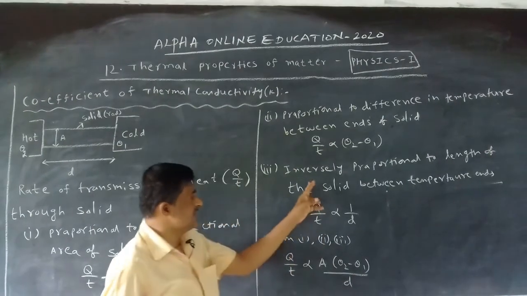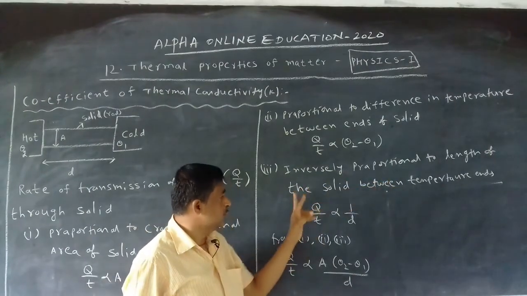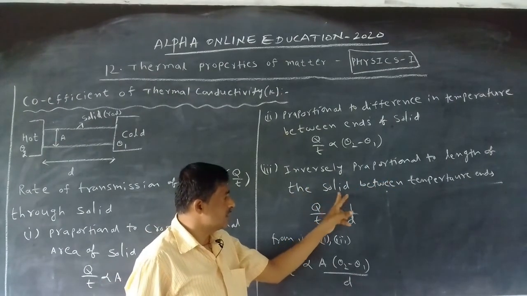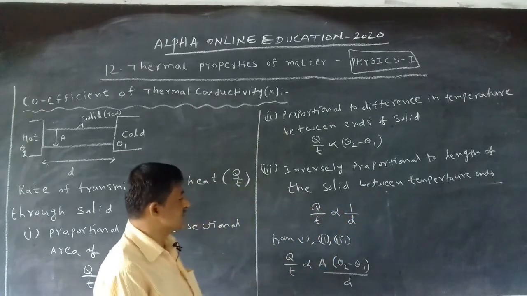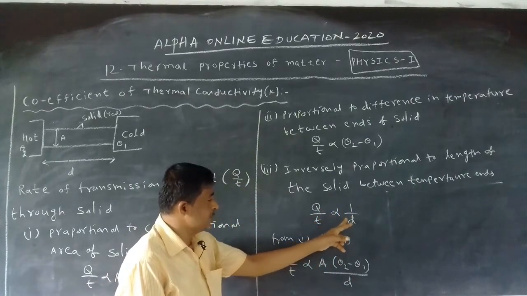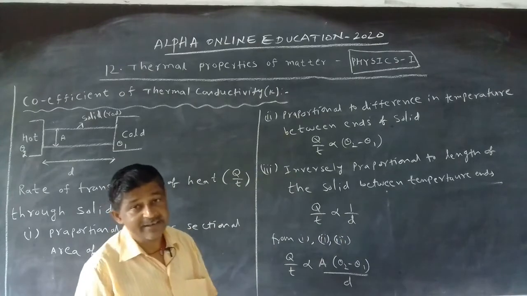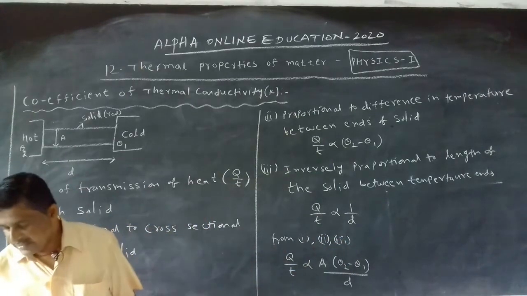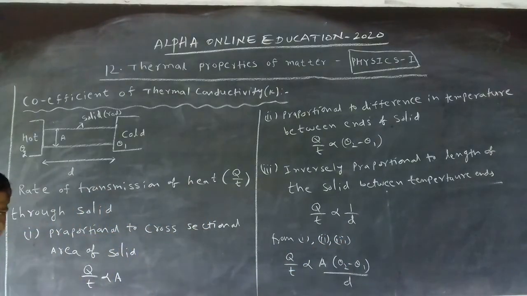And the third one is inversely proportional to the length of the rod between the temperature ends. Q by T is proportional to 1 by D.